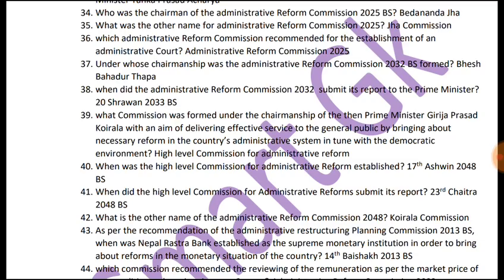The 38th question is, when did the Administrative Reform Commission 2032 submit its report to the Prime Minister? The Administrative Reform Commission 2032 submitted its report to the Prime Minister on 20th Shravan 2033 BS.